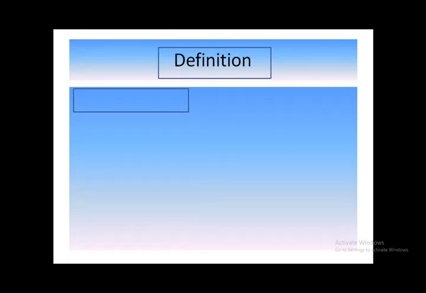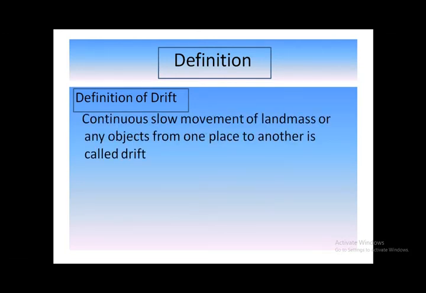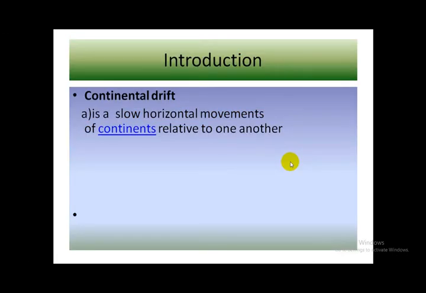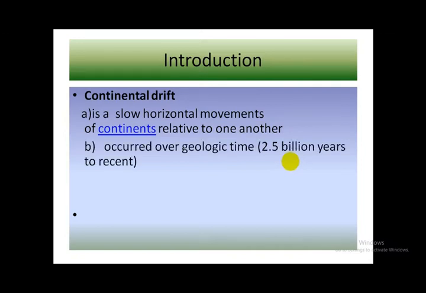Let us define drift. Continuous slow movement of land mass or any object from one place to another is called drift. Continental drift is a slow horizontal movement of continents relative to one another. Continental drift occurred over geological time. It means from 2.5 billion years to recent, continental drift has occurred. Continental drift occurred over ocean bed.